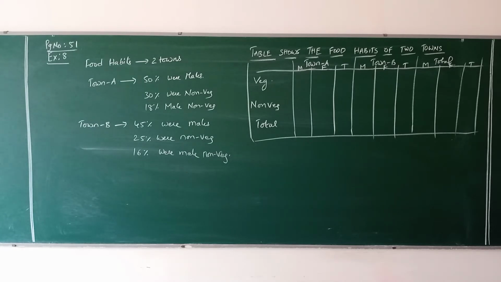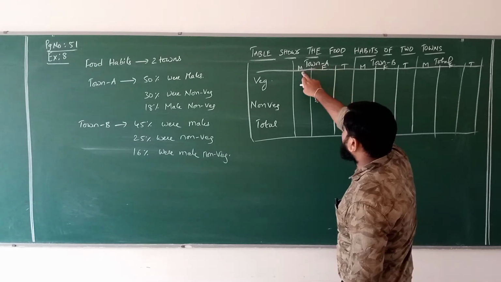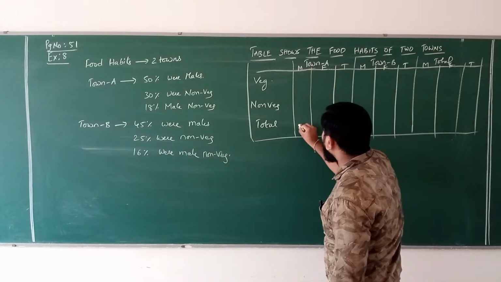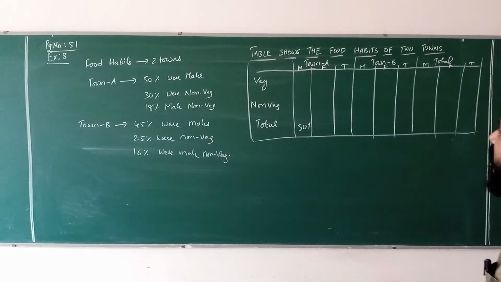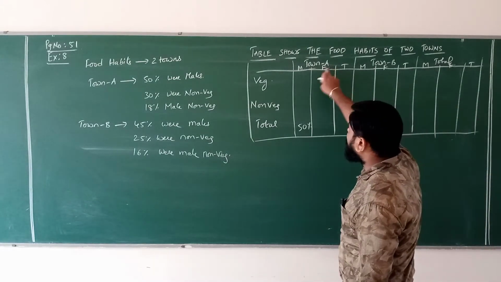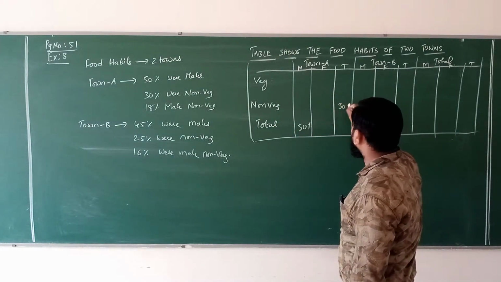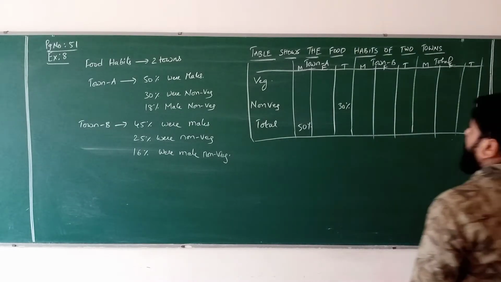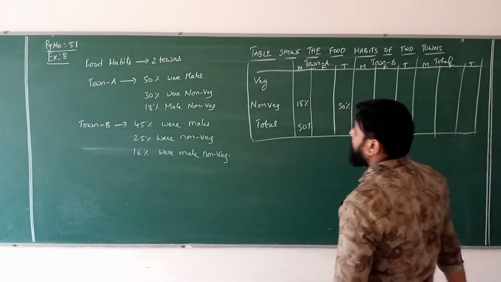In town A, 50% were males. So, total number of males in town A were 50%. 30% were non-vegetarians in town A. Next, 18% male non-vegetarians.